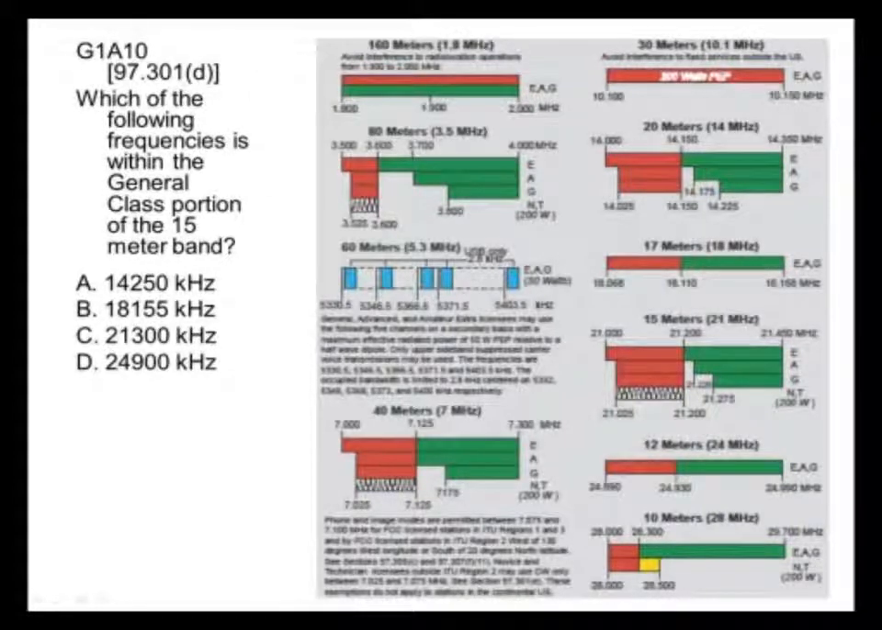Which of the following frequencies is within the general class portion of the 15-meter band? There's only one frequency here that's in the 15-meter band, isn't there? And it's this one right here, the 21. The 21 megahertz or 21,300 kilohertz frequency.